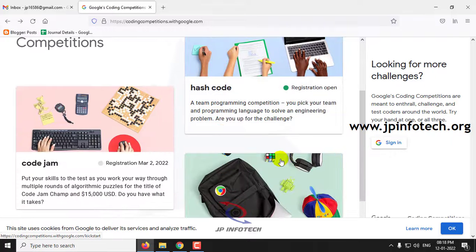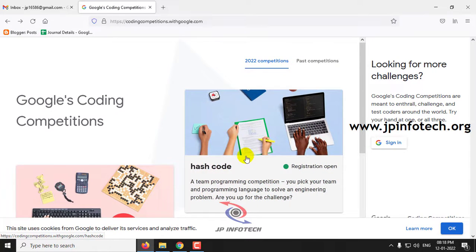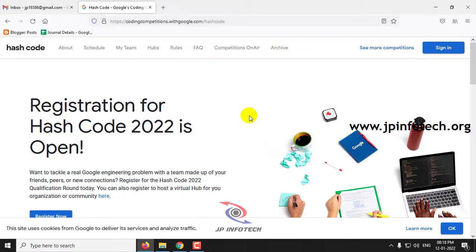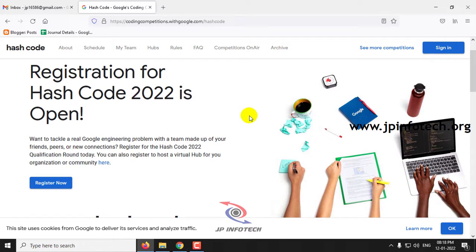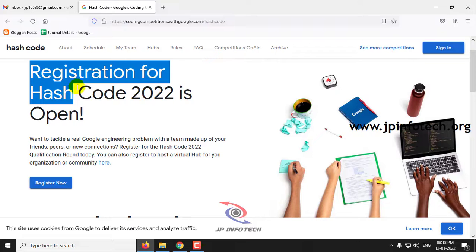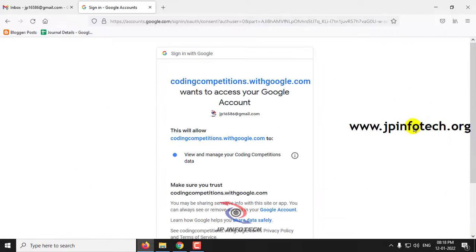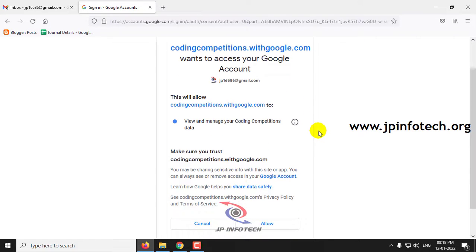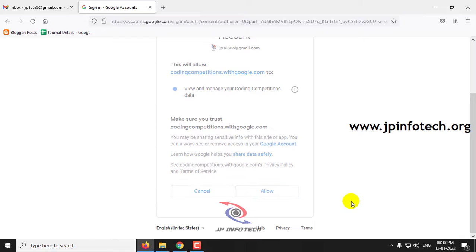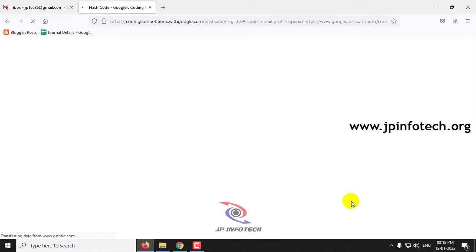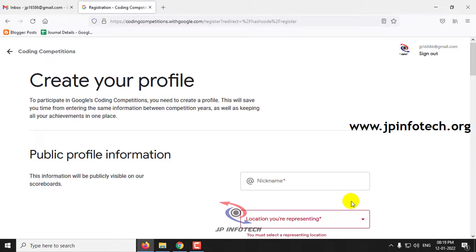First, you need to click Hash Code. Here you can see the registration for Hash Code 2022 is open. Just click Register now. Once you select your account, it will ask for a few permissions, so you need to click Allow. After that, it will navigate to the create your profile part.